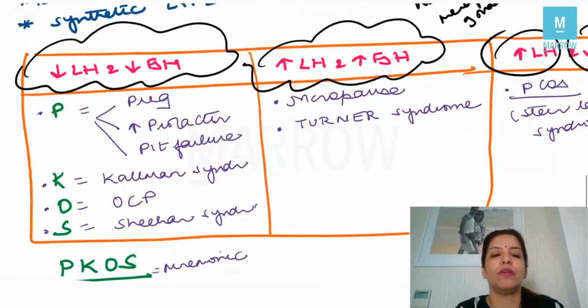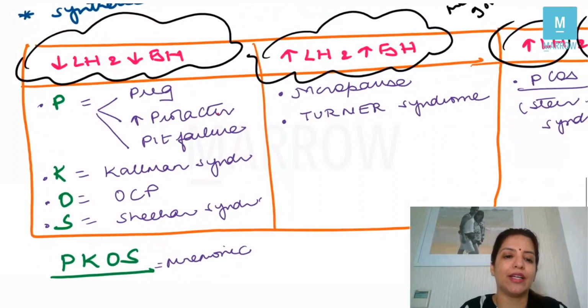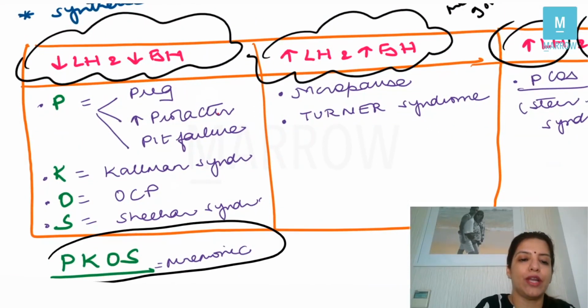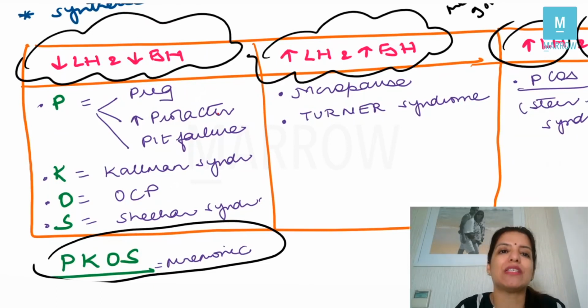The conditions in which LH and FSH both are decreased, you can remember by a mnemonic PKOS. Instead of PCOS, it is PKOS, where P stands for pregnancy. In pregnancy, LH and FSH both are less. Why? Because in pregnancy, you have excessive progesterone, and we know that progesterone decreases LH. In pregnancy, we also have excessive estrogen, and we know that estrogen decreases FSH, right?